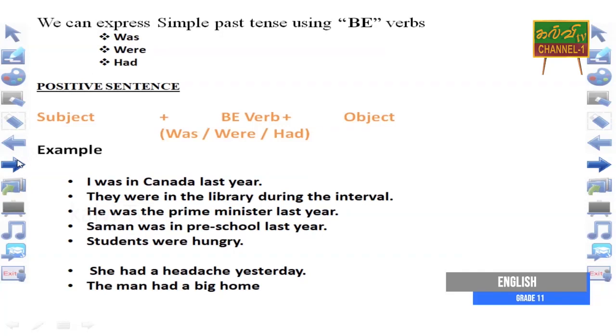Okay, we simply construct positive sentences, negative sentences, question sentences and interrogative negative sentences in simple past.